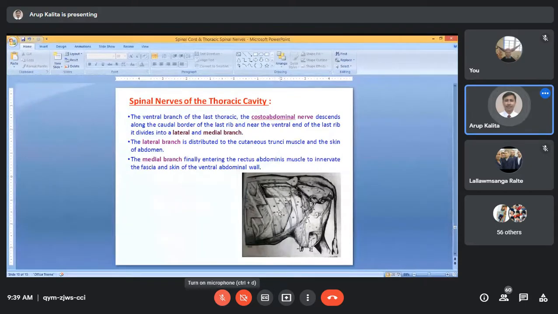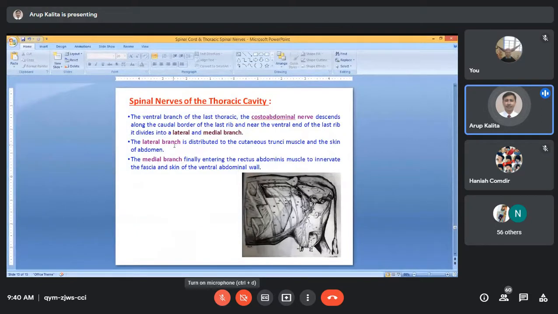This is the abdomen, and that nerve is called the costo-abdominal nerve. The costo-abdominal nerve is the ventral branch of the last thoracic nerve that supplies the abdomen region. It has two branches, one lateral and another medial.